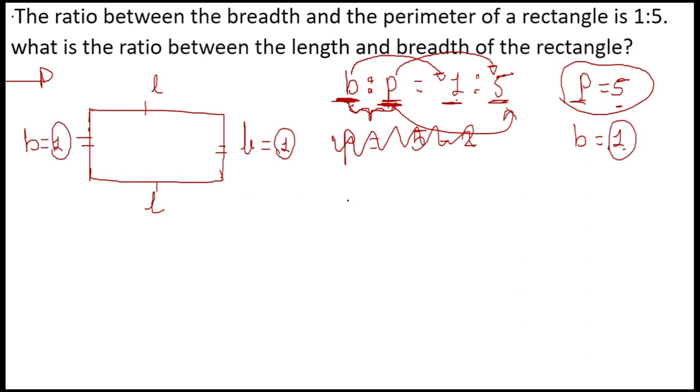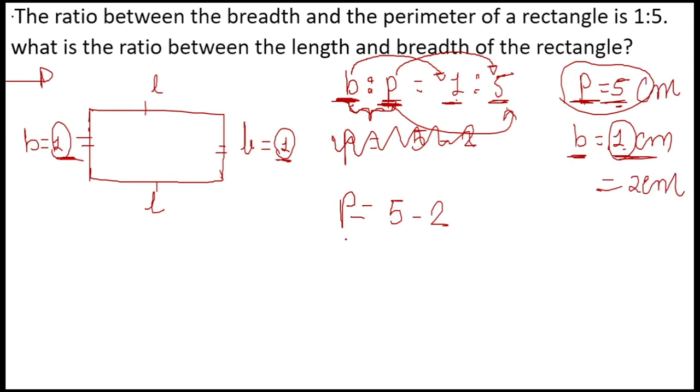So the total perimeter, can I take this as 5 minus 2? Why am I taking 5 minus 2? Because I know the perimeter is 5. I know the breadth is 1. So the total breadth will be 2 centimeter. Consider this as 1 centimeter. So the total breadth will be 2 centimeter. And the perimeter we know is 5 centimeter. So 5 centimeter minus 2 centimeter will give me 3 centimeter.